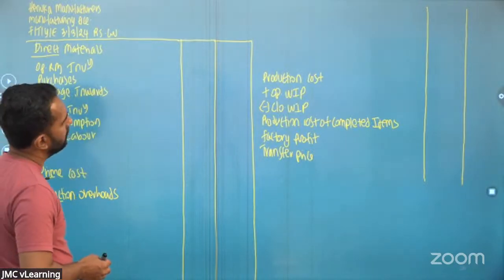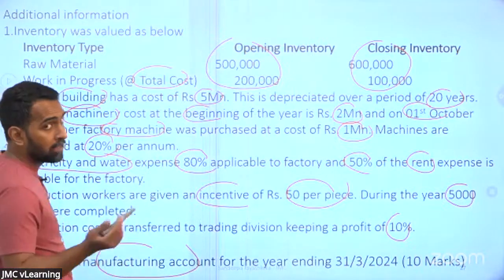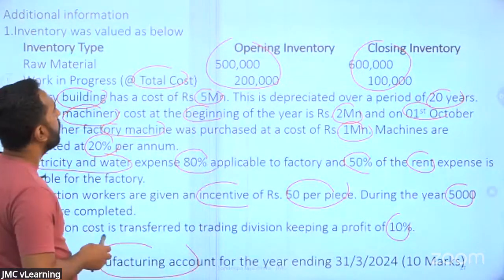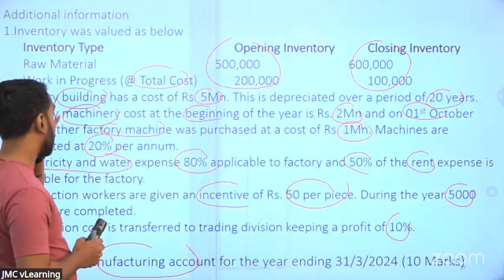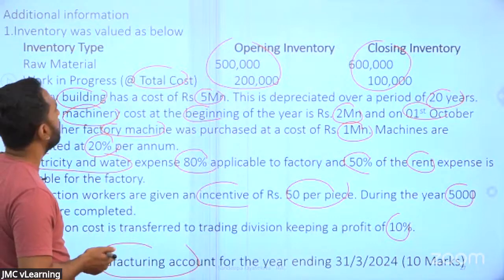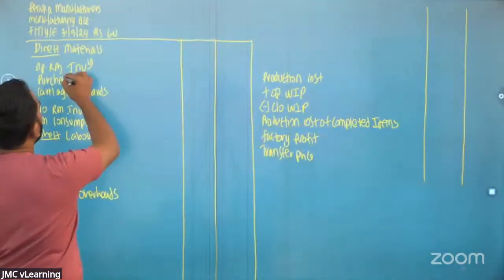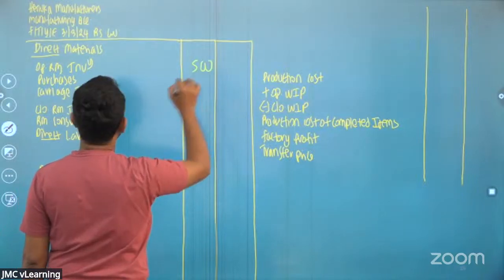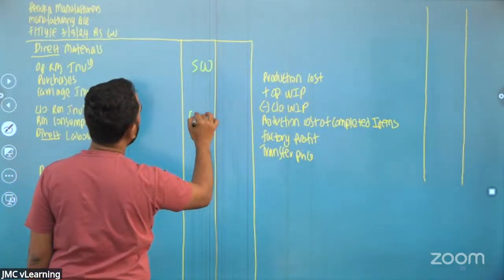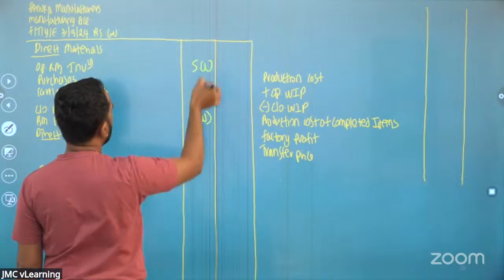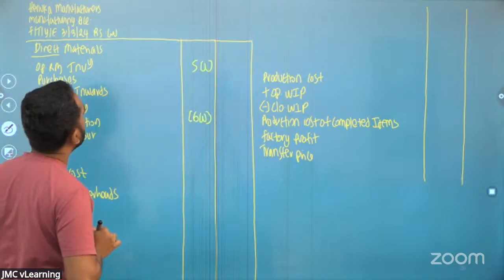So we'll start. Look at the first one. We will be starting the question with the additional info. Opening raw material inventory 500, closing inventory 600. Then what do we need to do? Opening inventory added, closing inventory deducted. Very easy.